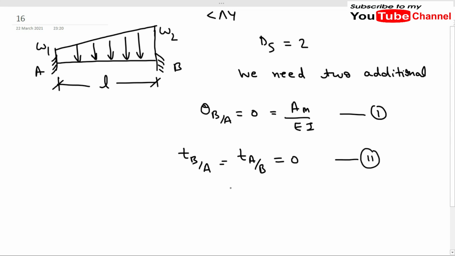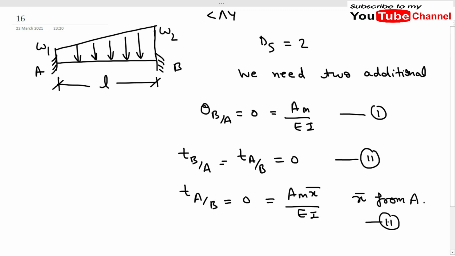From this condition we will get our second equation. ta over b is equal to 0, which means Am x bar upon EI is equal to 0, and x bar will be measured from a. So this is our second condition, which we are going to use to find the fixed end moment in this problem. The important point from the previous problem that we will use again is the following.